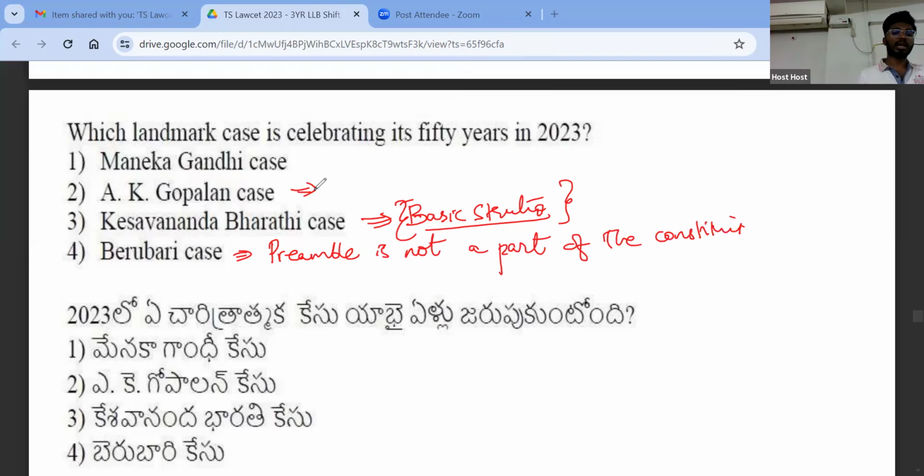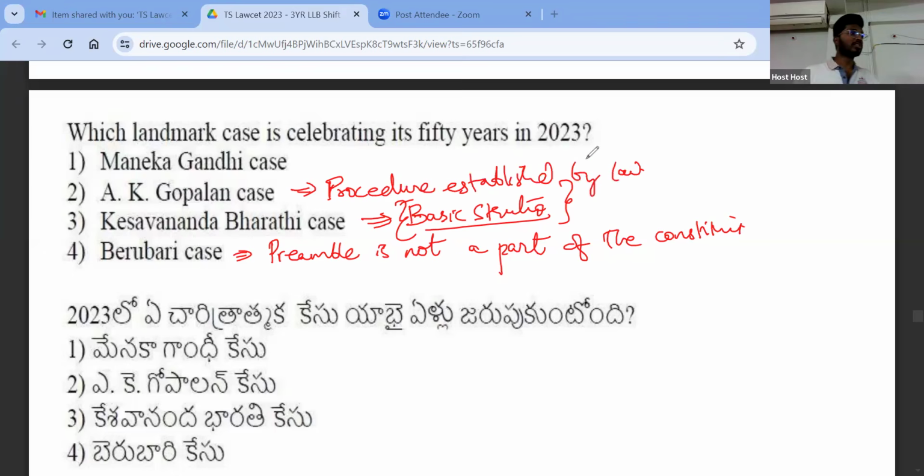In AK Gopalan case, we discussed about AK Gopalan case. In AK Gopalan case, Supreme Court has taken a narrower interpretation of Article 21, where Supreme Court has applied the principle of procedure established by law, which means that whatever is there in the law, we will blindly follow it, right? If law is saying that I can kill you, I will kill you, right?